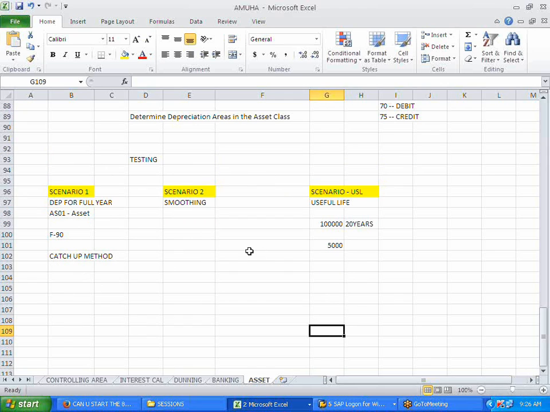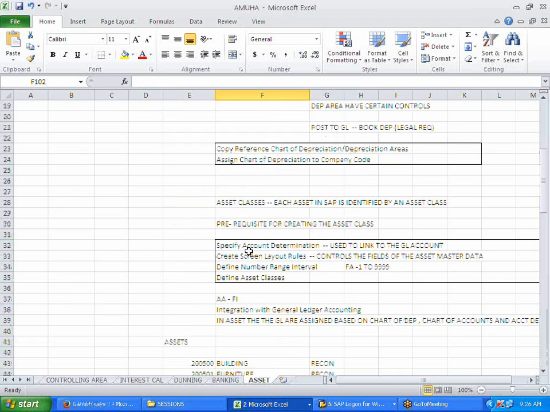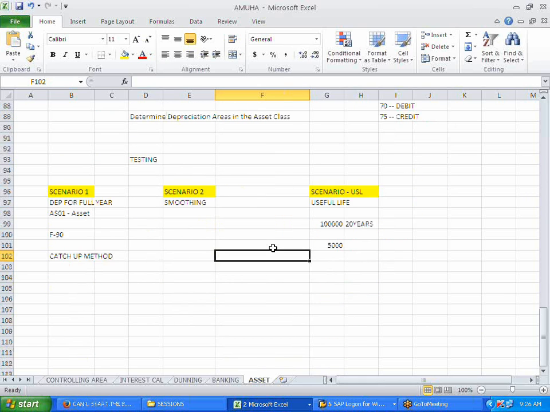So the scenarios, I'll send you the Excel files, yesterday's and today's, in the same file. Again, we need to run some more scenarios. We need to do month-end closings and year-end closings also. I expect you people to practice at the same time. Otherwise, this will wipe out of your mind. There are many more scenarios to come. Like I want to calculate different depreciation percentages for different years. There is a shutdown of an asset, unplanned depreciation, scrapping of an asset. There are some more methods I want to look into.